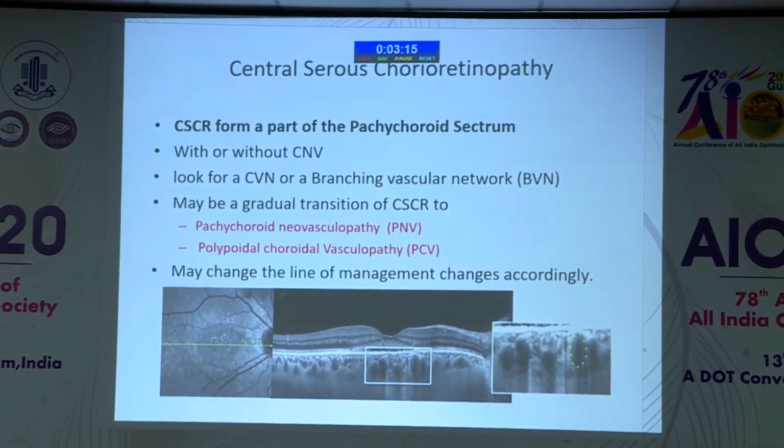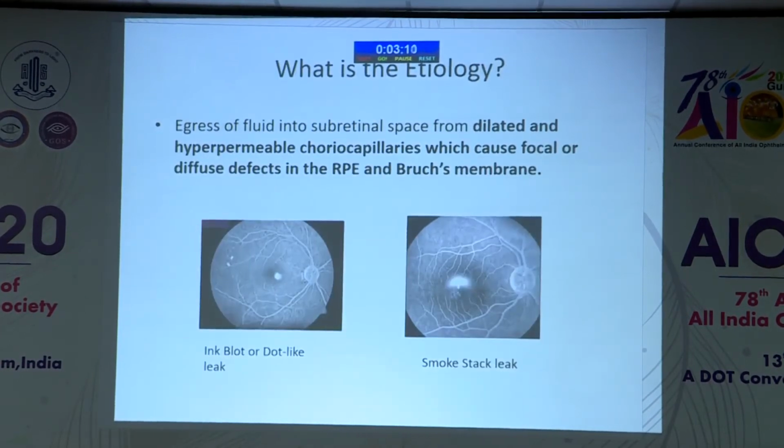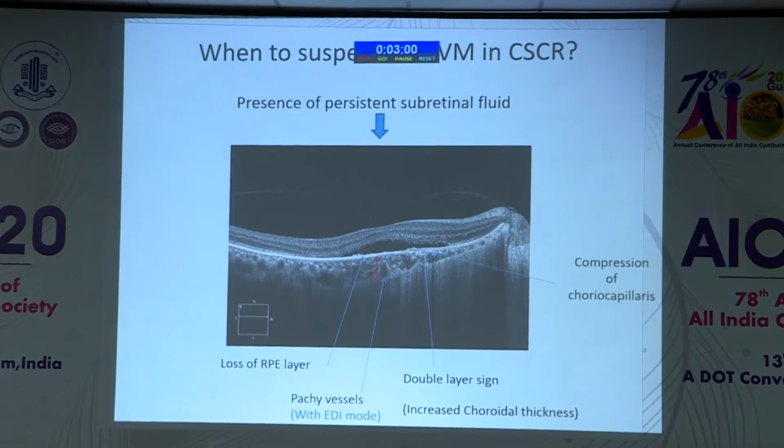This is not the conventional treatment of CSR which we do if we find these findings. The etiology of this fluid is the dilated and hyperpermeable choriocapillaries and medium-sized vessels which leak and form this CSR.